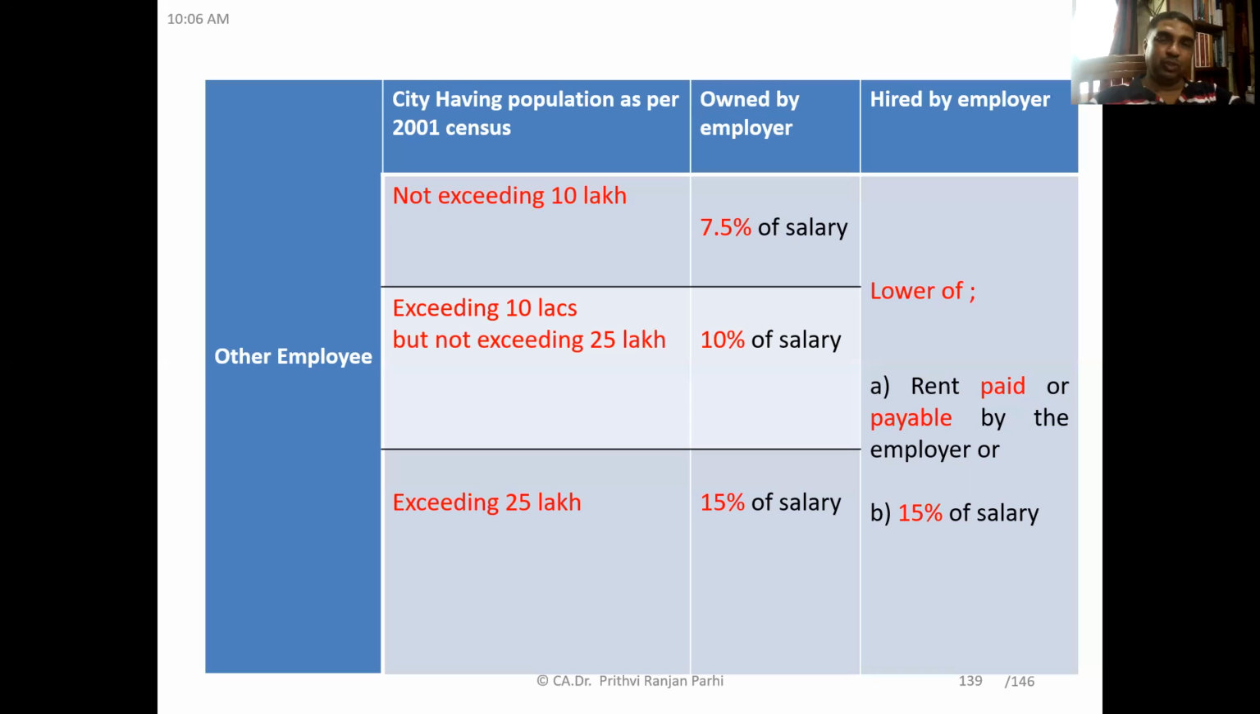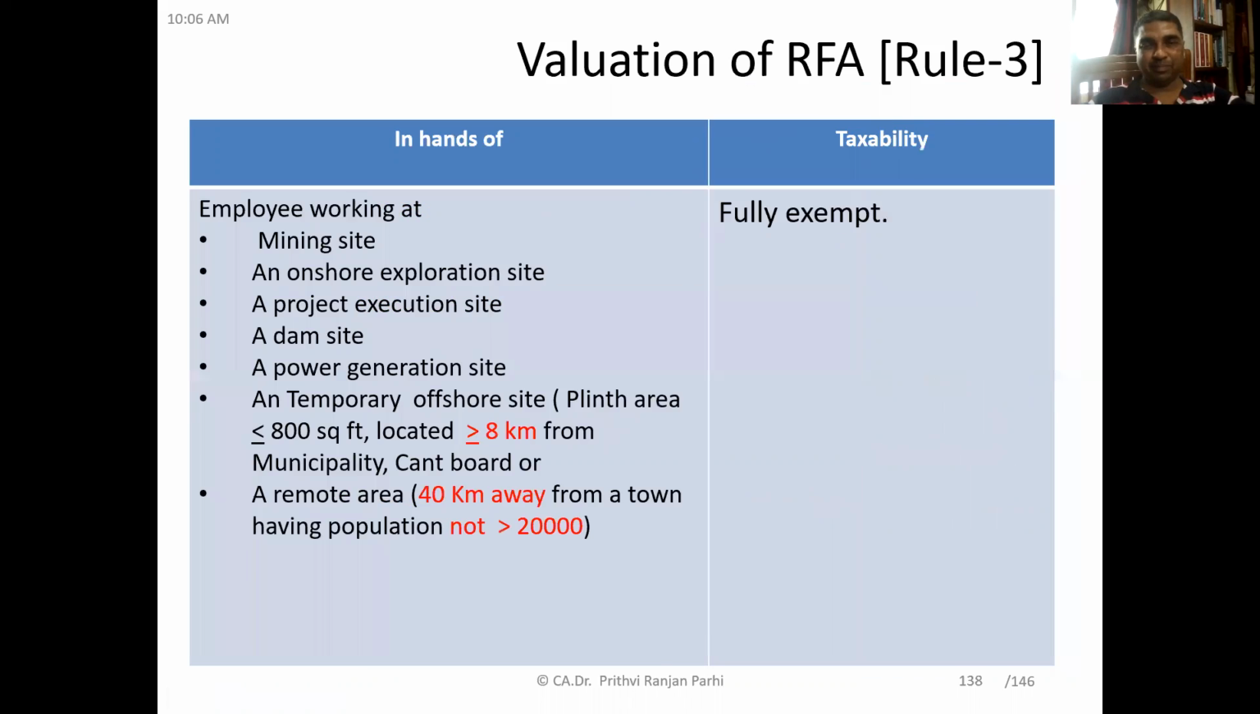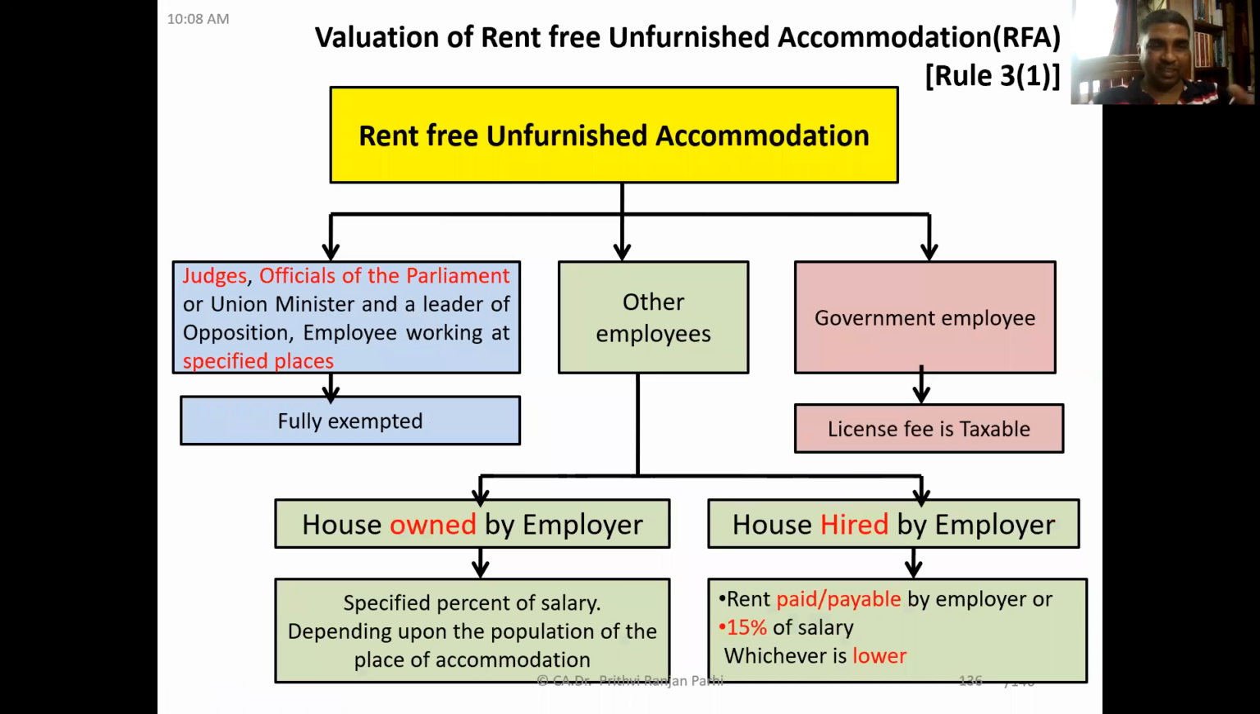Yes, sir. So sir, if house is owned by the employer, then it may be 7.5% or 10% or 15%. It depends upon the population in the place where accommodation is provided. But if house is not owned, then we have to see how much rent is paid and 15% of the salary. You have to compare these two, and the lower amount will be the value of perquisites. Okay, once again, you can refer to the chart. You'll be having some clear understanding.